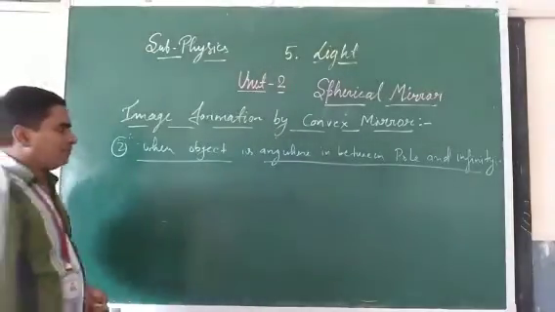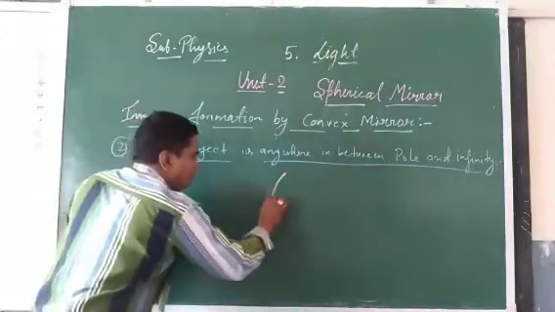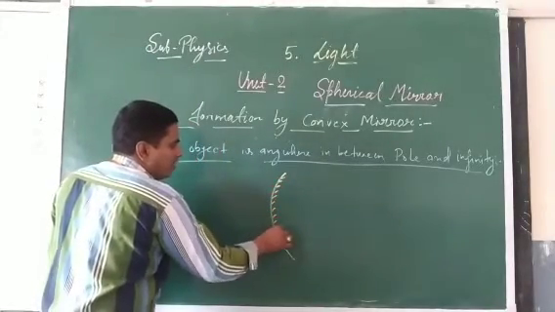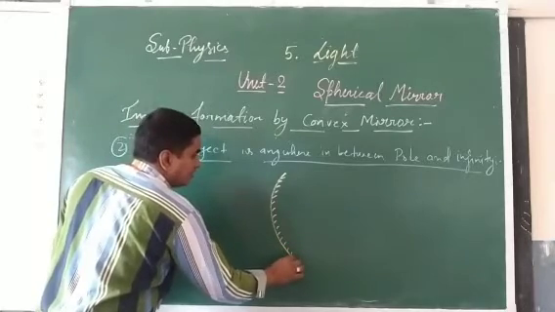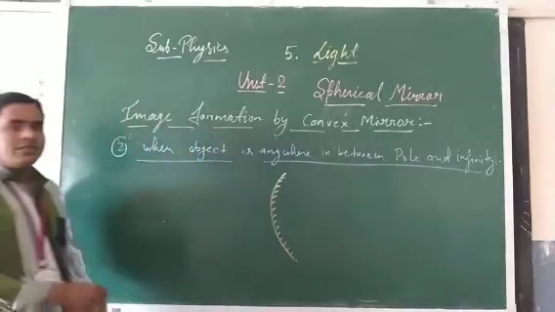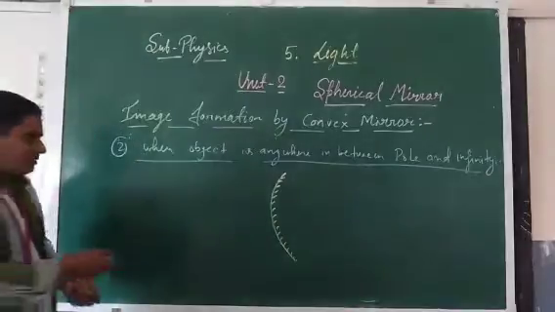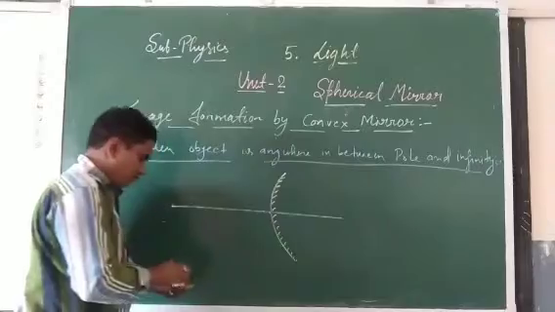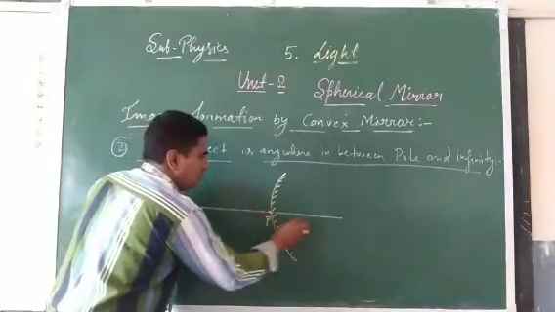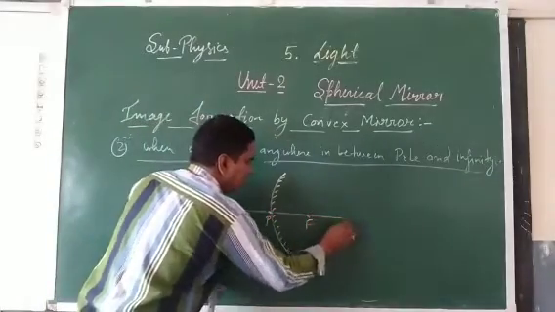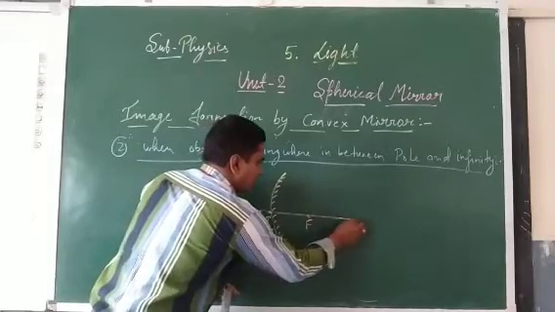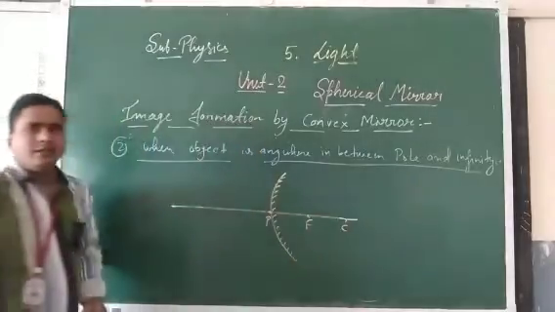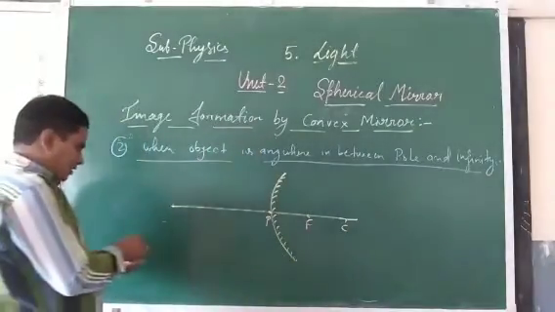Convex mirror, the inner surface is polished and the outer is the reflecting surface. Principal axis, pole, focus, and here the center of curvature. Suppose the object is placed here.